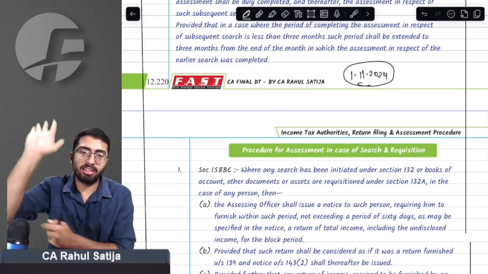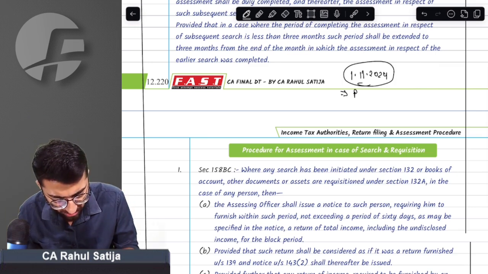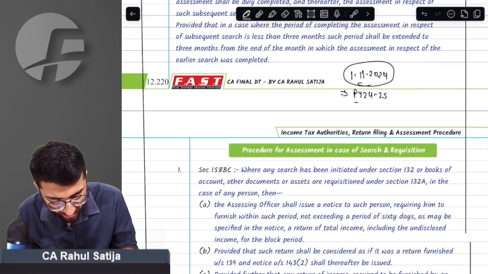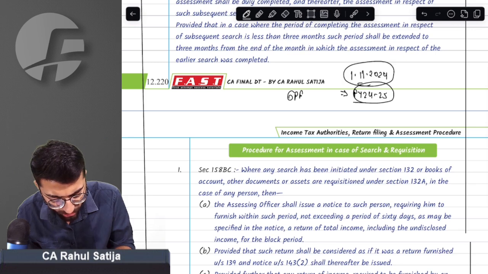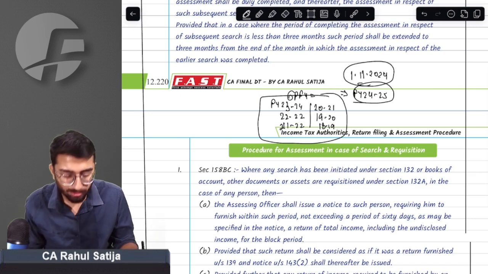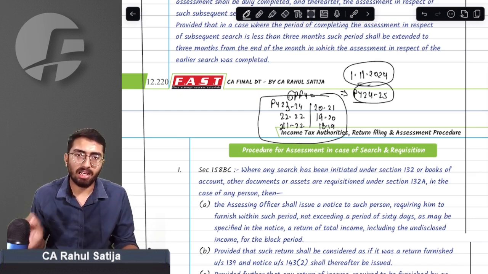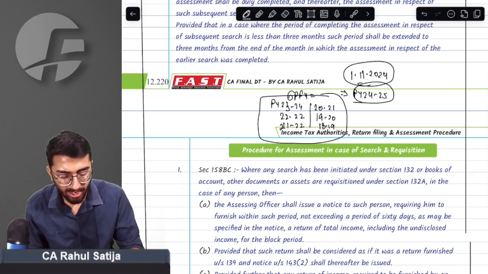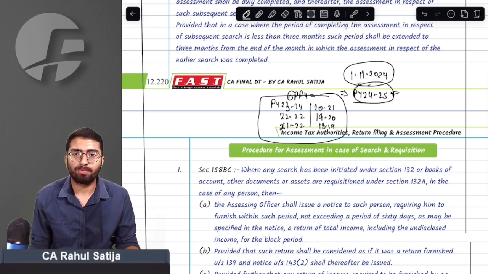Consider that previous year, previous year 24-25, and take 6 preceding financial years: 23-24, 22-23, 21-22, 20-21, 19-20, and 18-19. These are 6 preceding financial years, and this is the previous year of search.